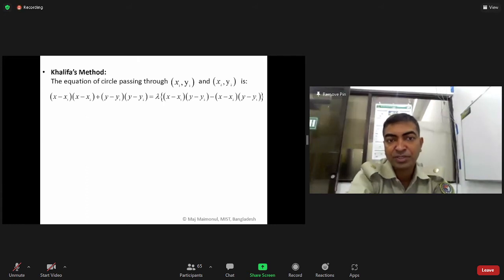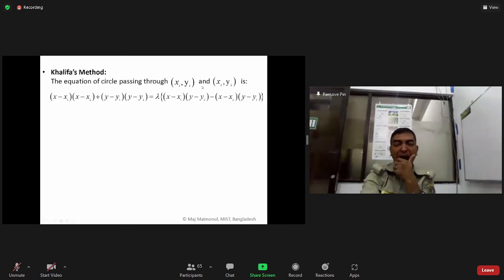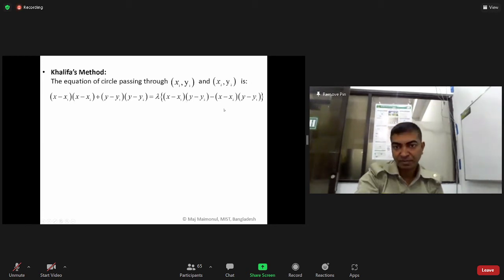The equation of the circle passing through (x1, y1) and (x2, y2) is like earlier, up to this part, that is, the two points forming the diameter. Okay. Again, plus lambda into this one, a combination of both. Okay.